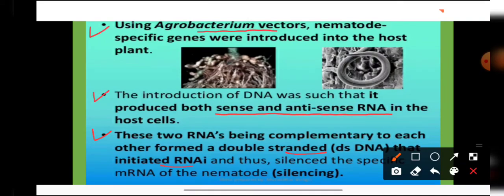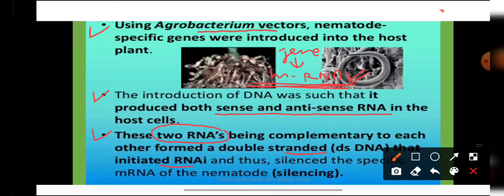So whenever a nematode attacks the host plant, it will insert the genes of its growth factors and these genes will act by forming the messenger RNA. Whenever this messenger RNA is formed, the double-stranded RNA which we have inserted into the transgenic tobacco, being complementary to this messenger RNA, will bind with it.